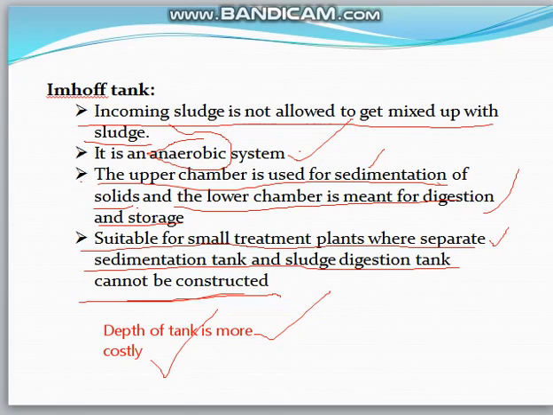The capacity of a septic tank is the sum of the settling zone volume and the sludge storage volume. The detention time of sewage in the tank is taken as 12 to 36 hours. The rate of sludge deposition will be 30 to 40 liters per person per year.